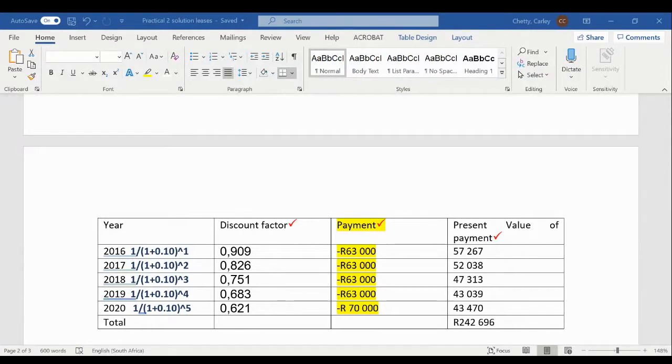So there's 2 different ways we can present value this. Now we have determined what our payments are. The payments are the 63,000 each year for the first 4 years, and then at the end of the lease term, we're going to have an amount of 70,000. This is the minimum lease payments. But now we need to present value these amounts. Because these lease payments are going to happen at some time in the future, we want to know what it is worth in today's terms.